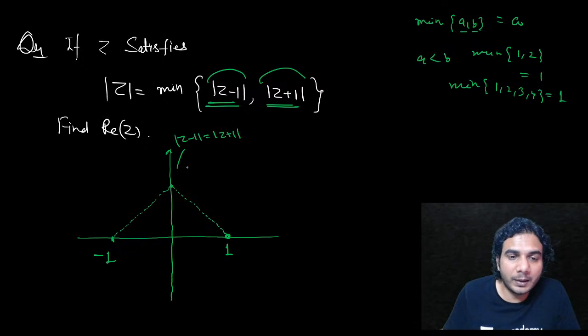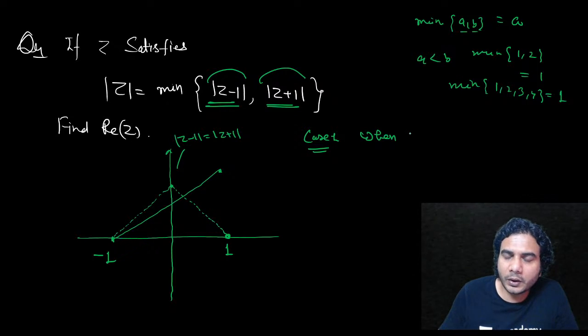So you can't find the minimum there. Let's take Z either on the right side of the y-axis or the left side. So let's take the right side. Here, I'm taking case 1, when Z lies on the right side, that means the real part of Z is positive. Real part of Z means x, right?